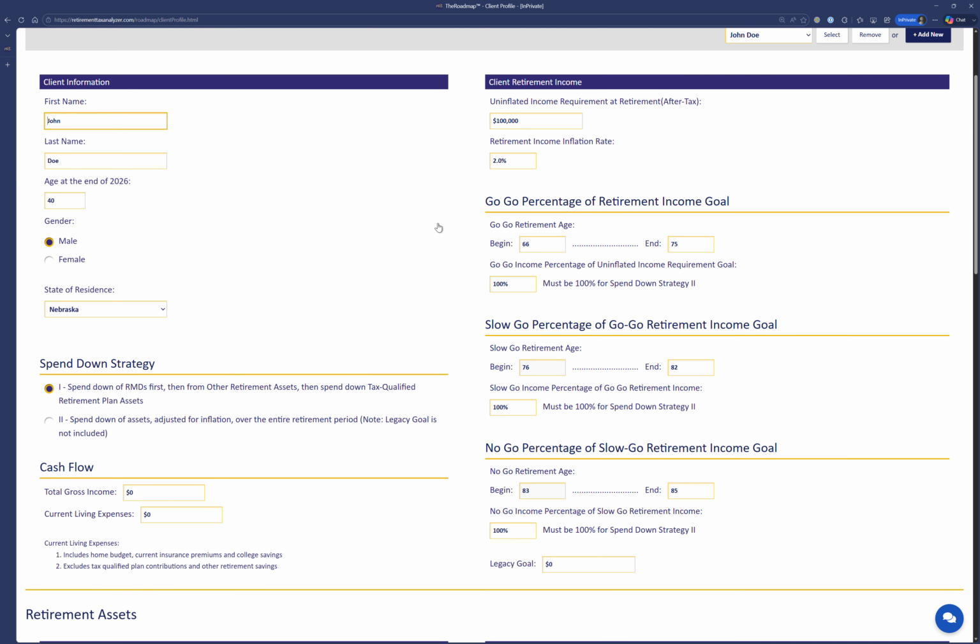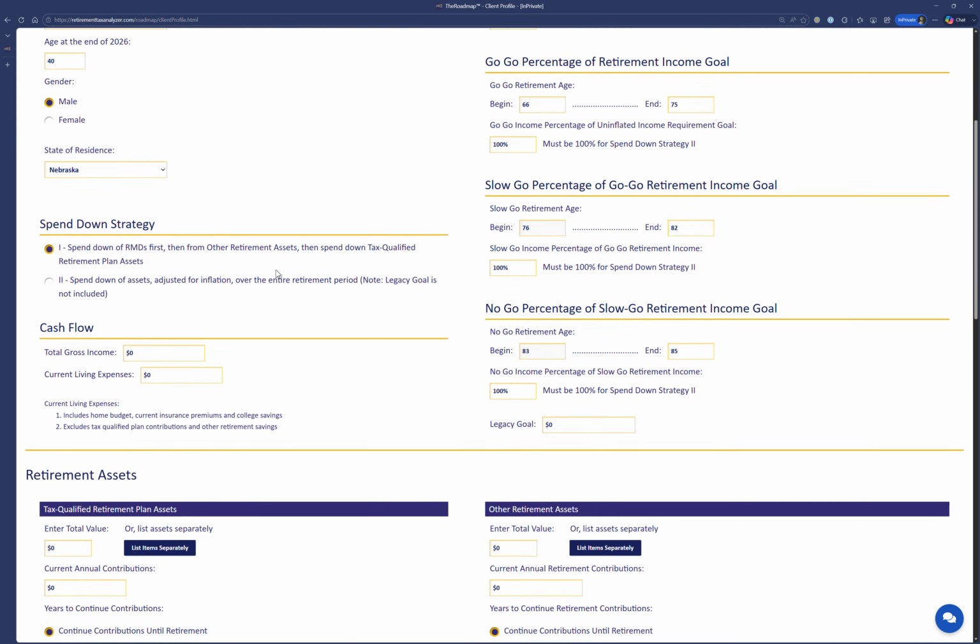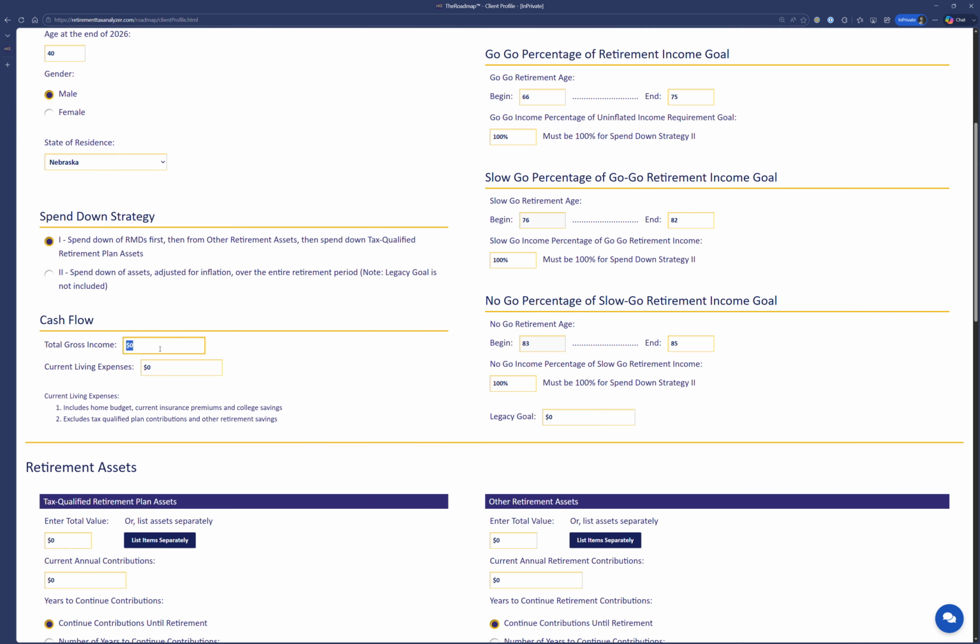And then we'll just put in some numbers here. This is their annual income. I'm just going to put it at 120 so we can distinguish it from other things. I think we're going to bump this up to 4 just for now because it might be more realistic. And then we can start with the gross income of the year. Let's say it's 100. Okay, for this year, nice round number.